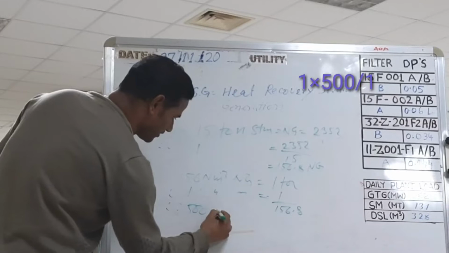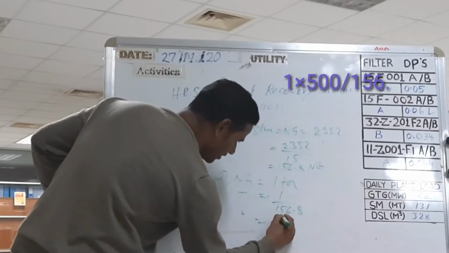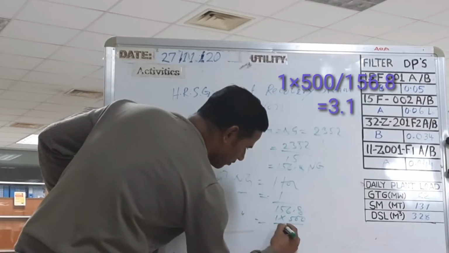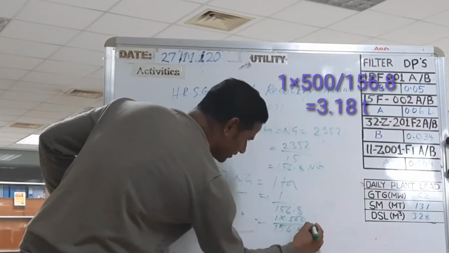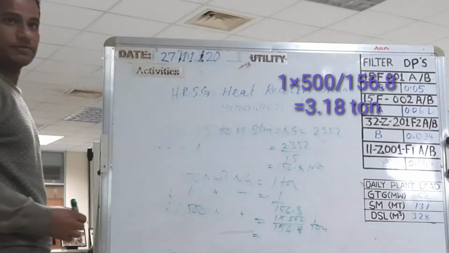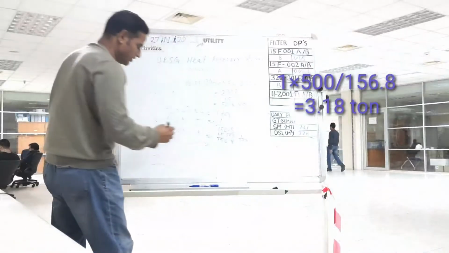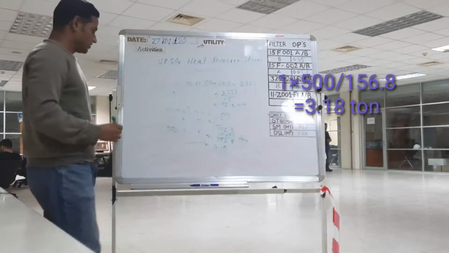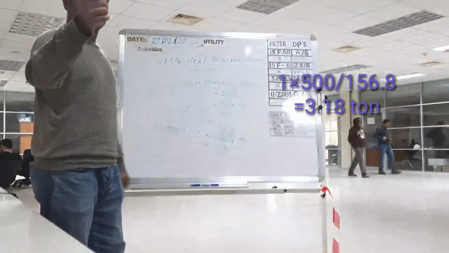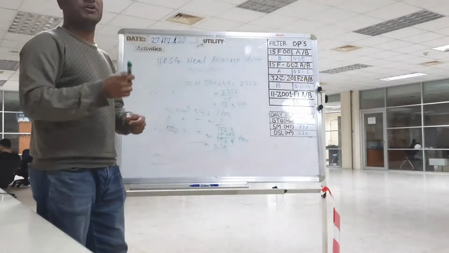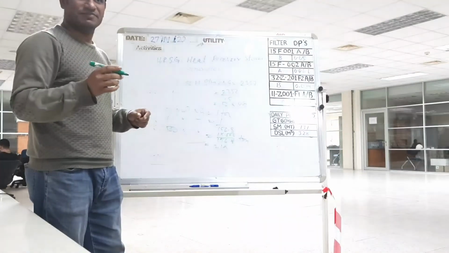So 500 normal meter cube, 500 divided by 156.8 ton. How much coming? 3.2. 3.18. Okay. So now in our HRSG side, for the supplementary firing, we are getting 3.2 ton steam.